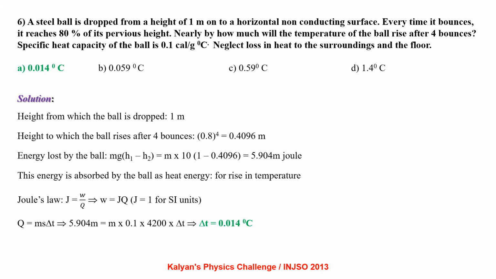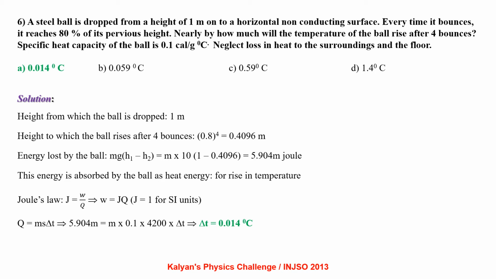A steel ball is dropped from a height of 1 meter onto a horizontal non-conducting surface. Every time it bounces, it reaches 80% of its previous height. Nearly by how much will the temperature of the ball rise after 4 bounces? Specific heat capacity of the ball is 0.1 calorie per gram degree centigrade. Neglect loss of heat into the surroundings and the floor.